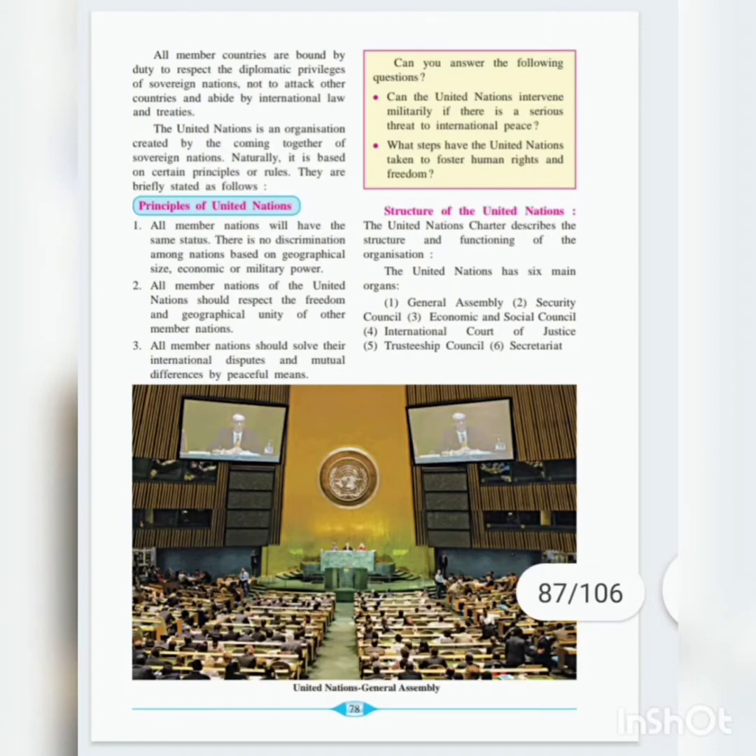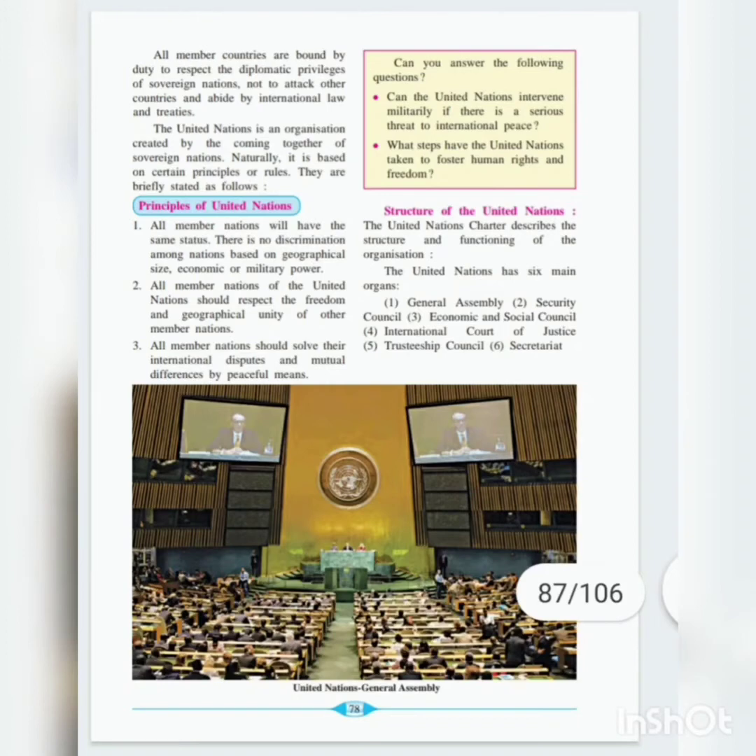Now all the member countries are bound by duty to respect the diplomatic privileges of sovereign nations. So all the member countries are bound to respect the foreign policies of the sovereign, supreme nations. They have to respect that, and not attack other countries. One nation should not attack the other nations, and must abide by international law. They have to obey international law and follow the treaties.